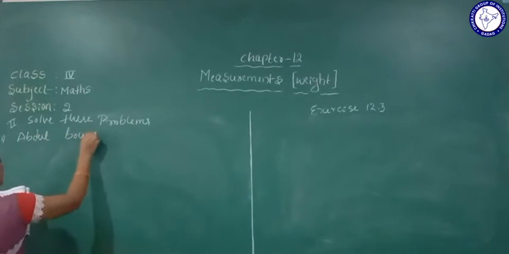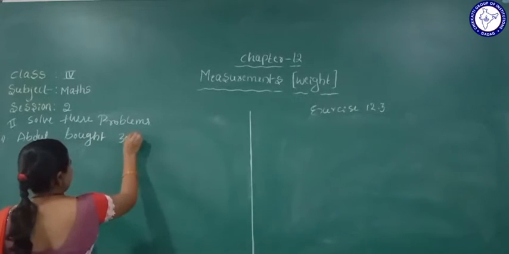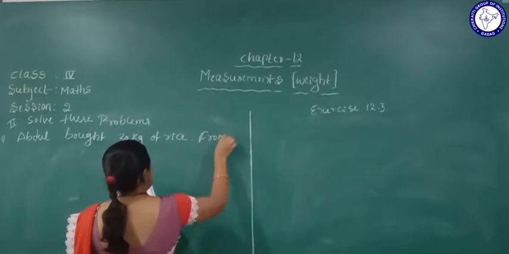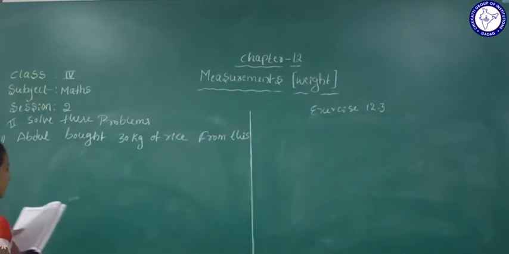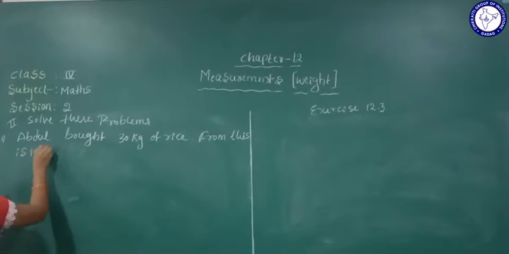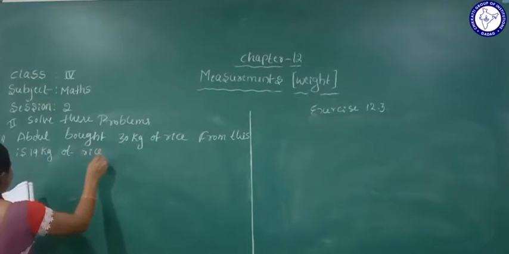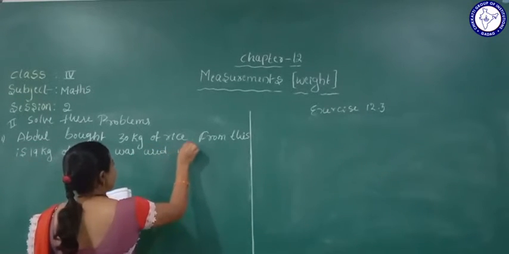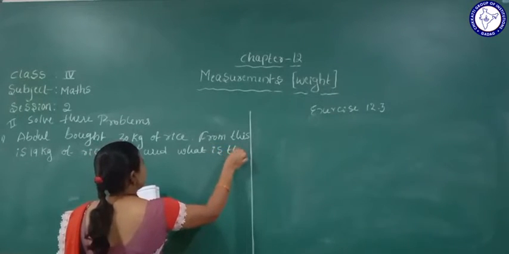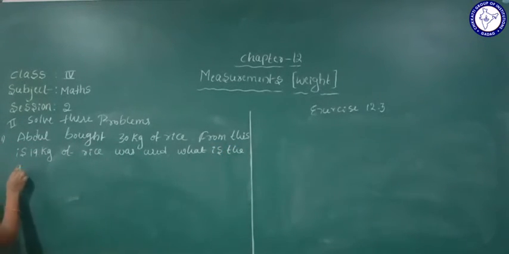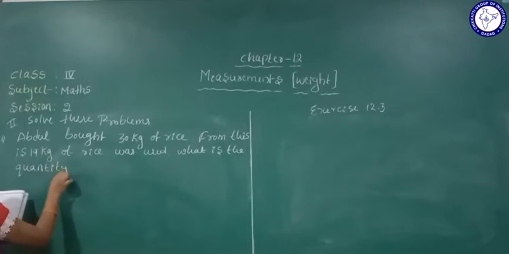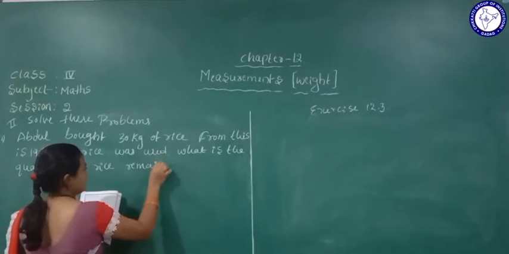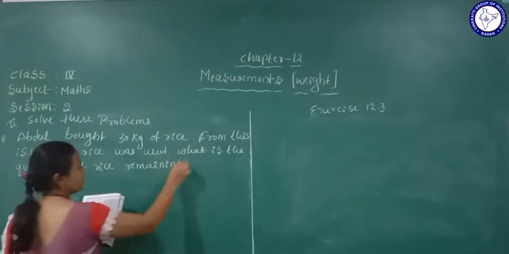Abdul bought 30 kg of rice. From this, if 19 kg of rice was used, what is the quantity of rice remaining? Yes, what is the quantity of rice remaining?